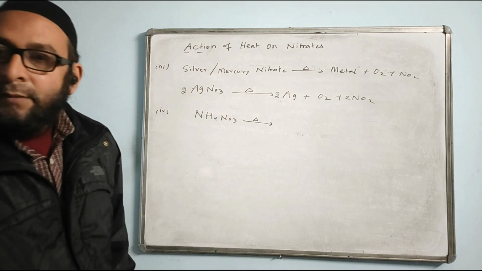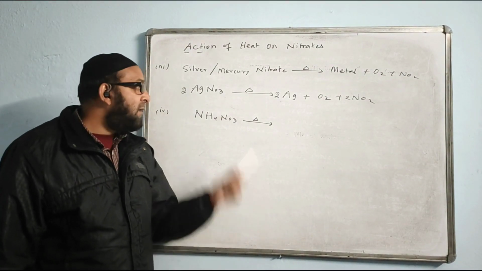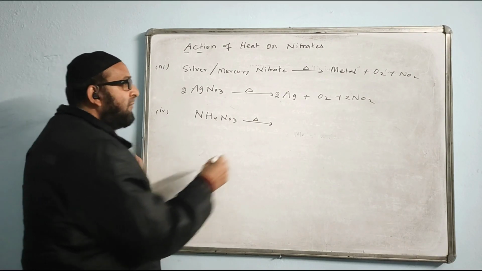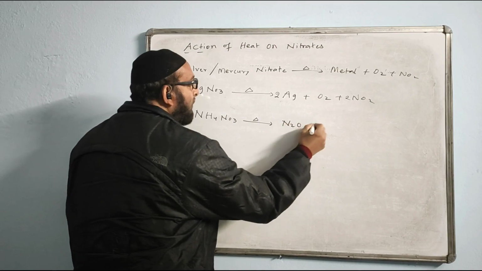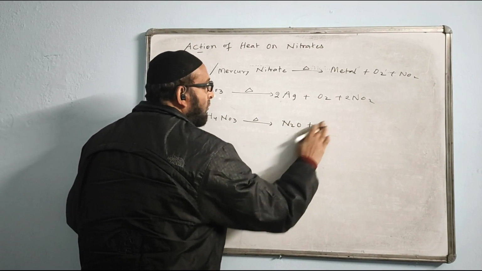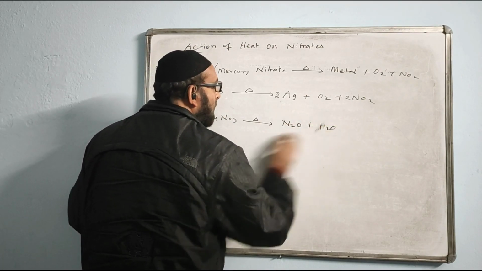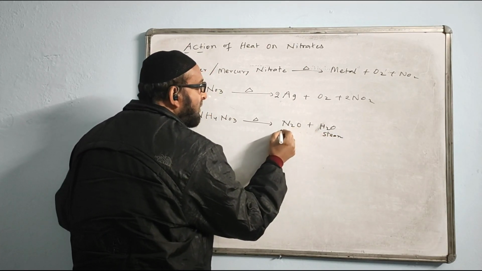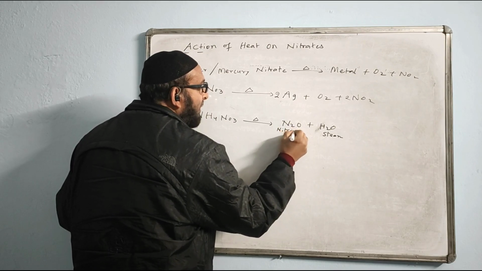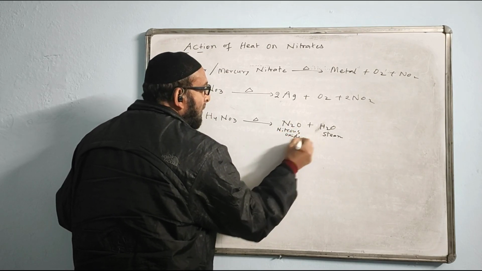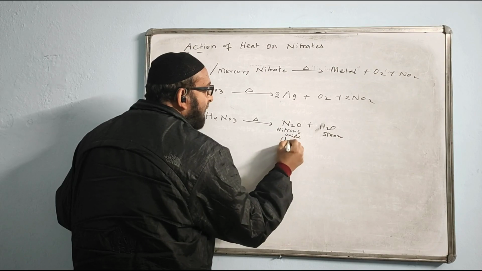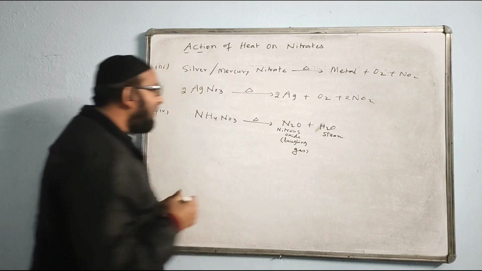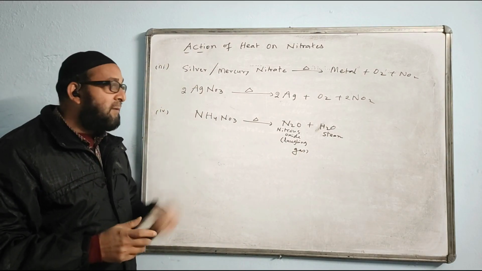When we heat ammonium nitrate, it will give N2O plus O2 plus H2O. This is the steam. This is called dinitrogen oxide or nitrous oxide. We call it nitrous oxide, or we call it laughing gas. Reaction is already balanced.